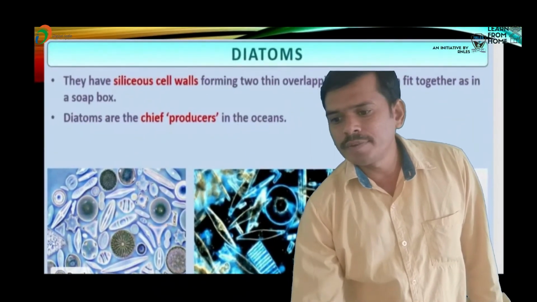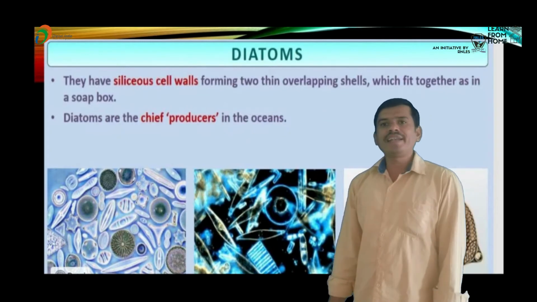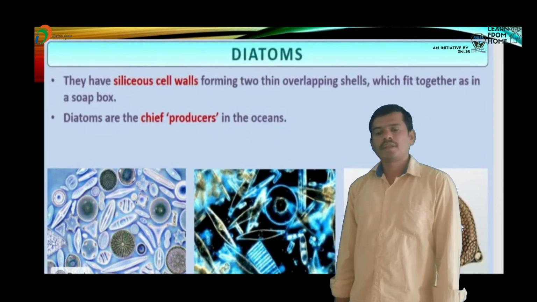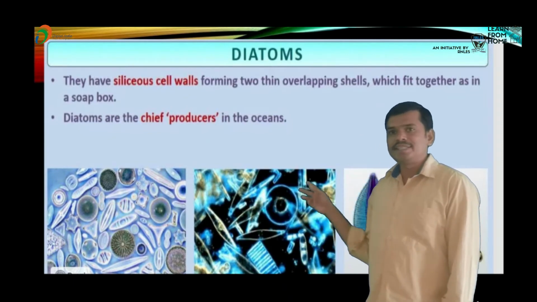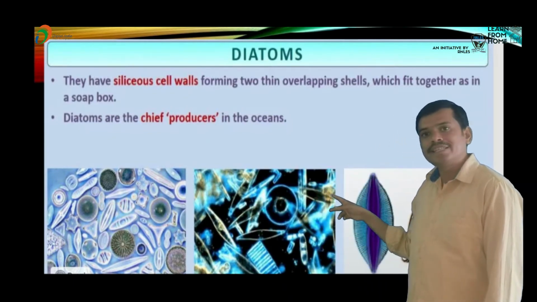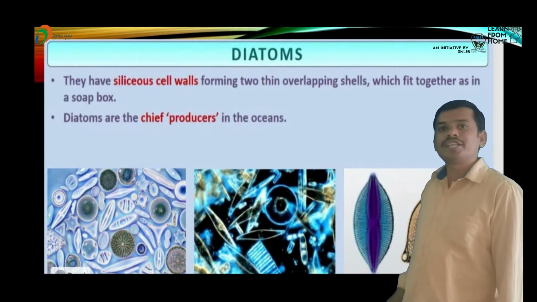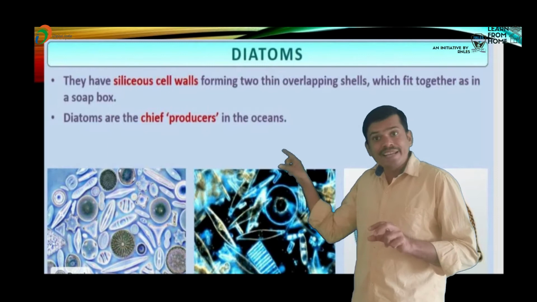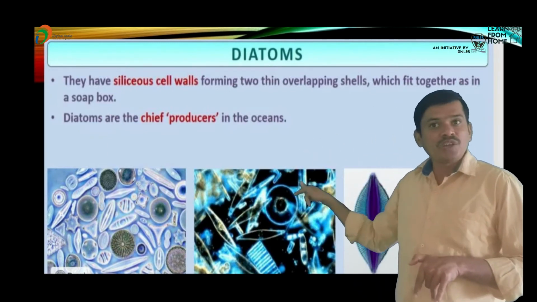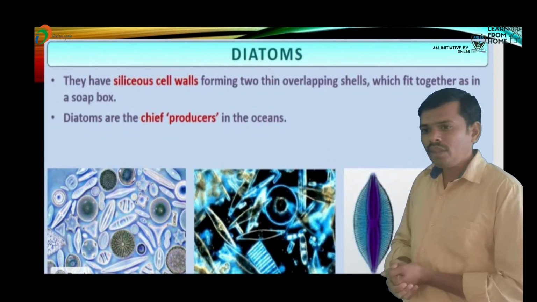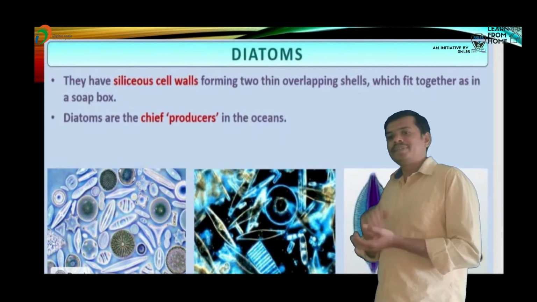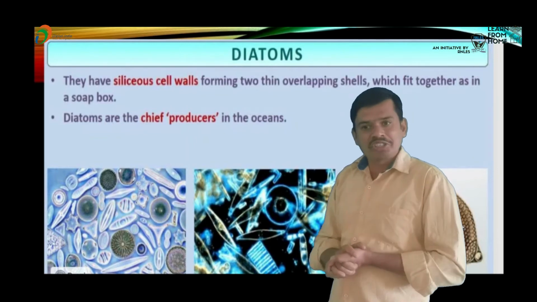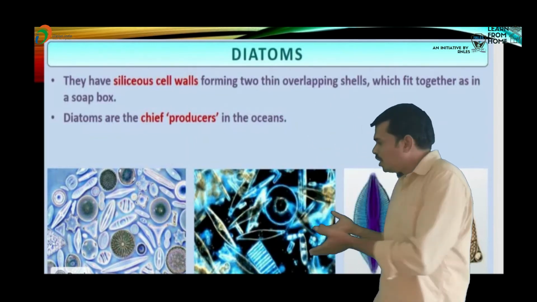The chrysophyte consists of two thin overlapping cells. Those cell walls are generally made up of siliceous material, which means silica granules are present in these cell walls. Those two thin overlapping cells fit together like a soapbox.